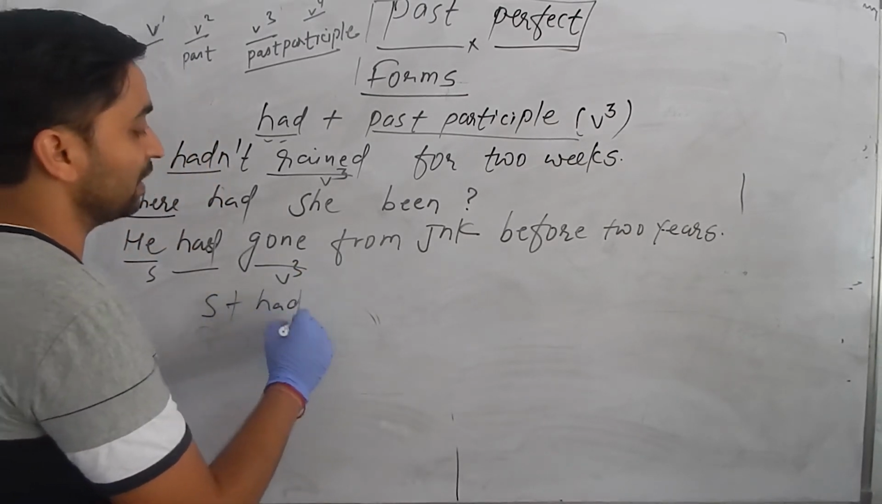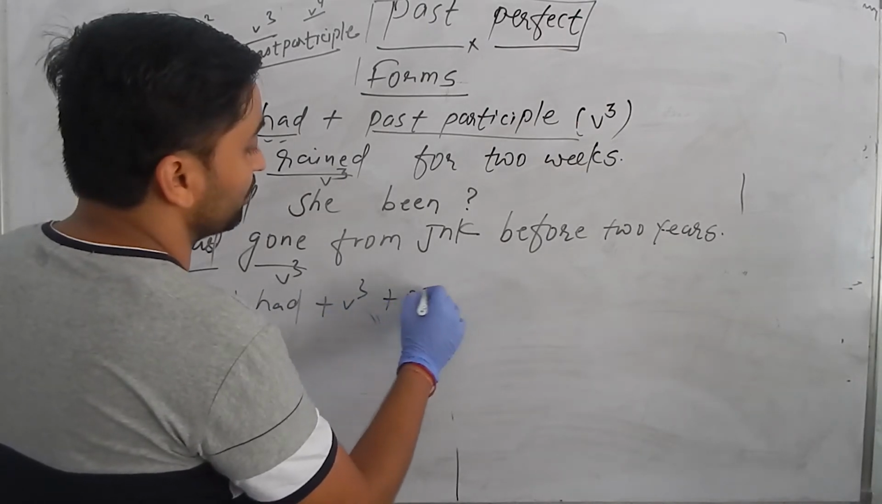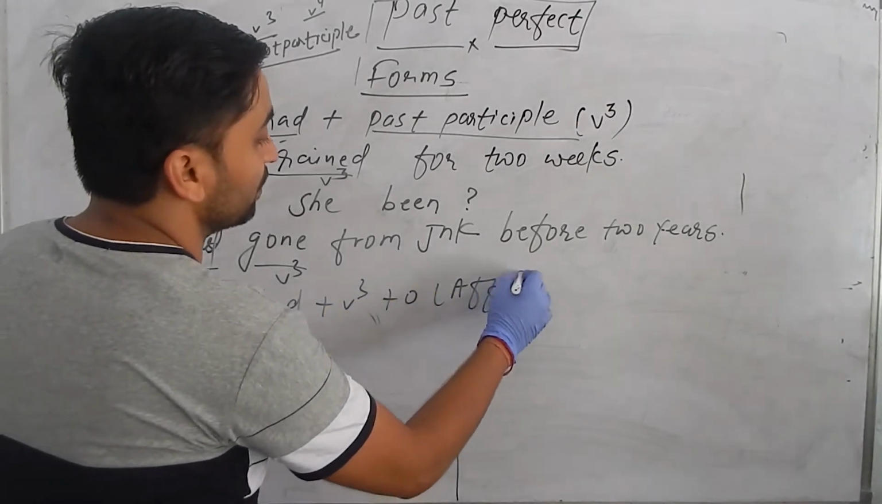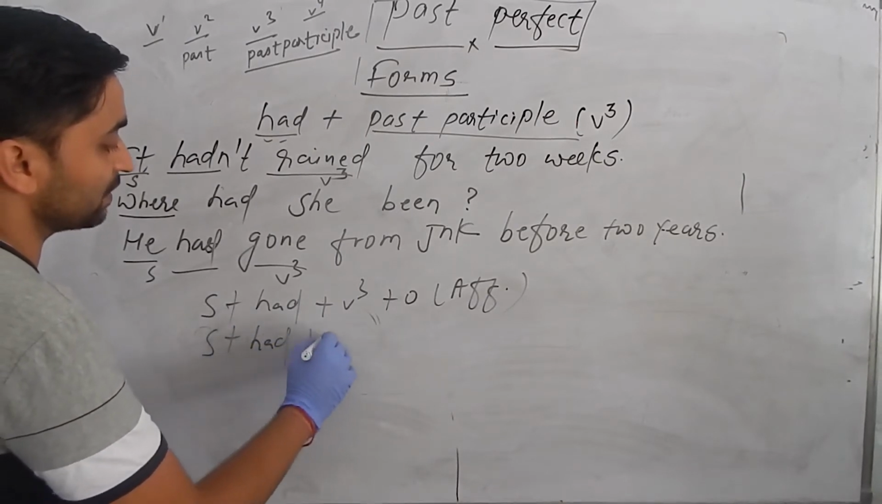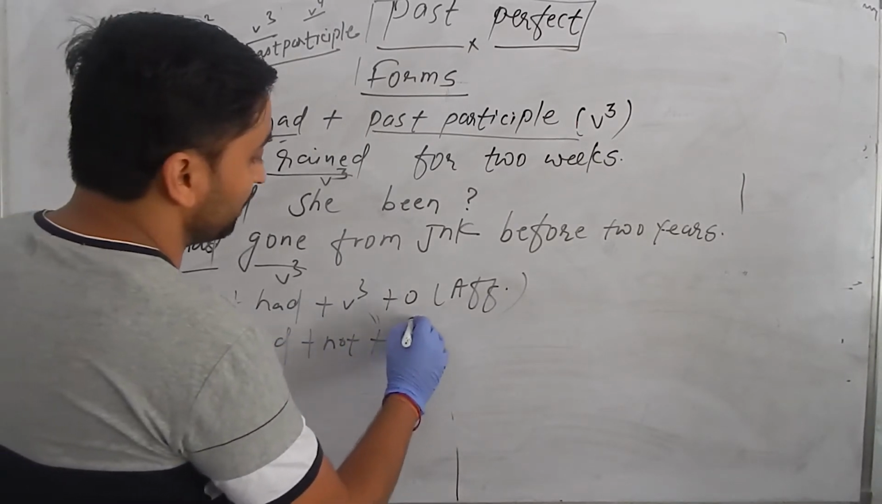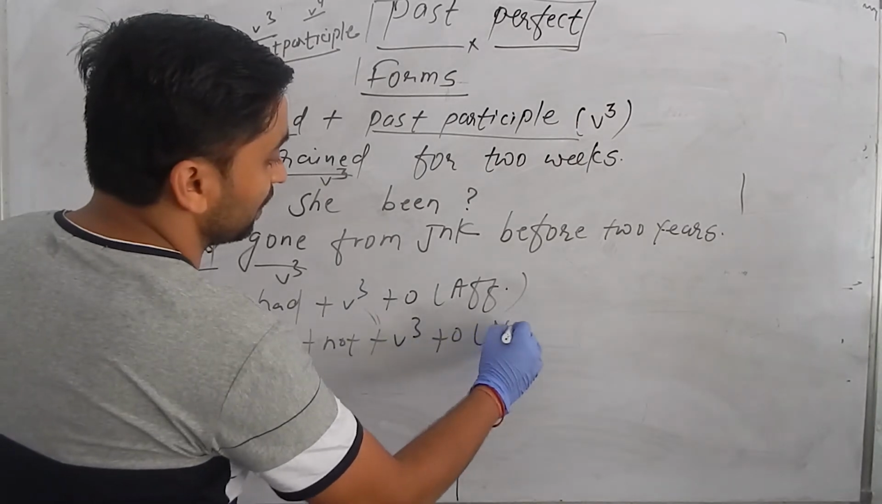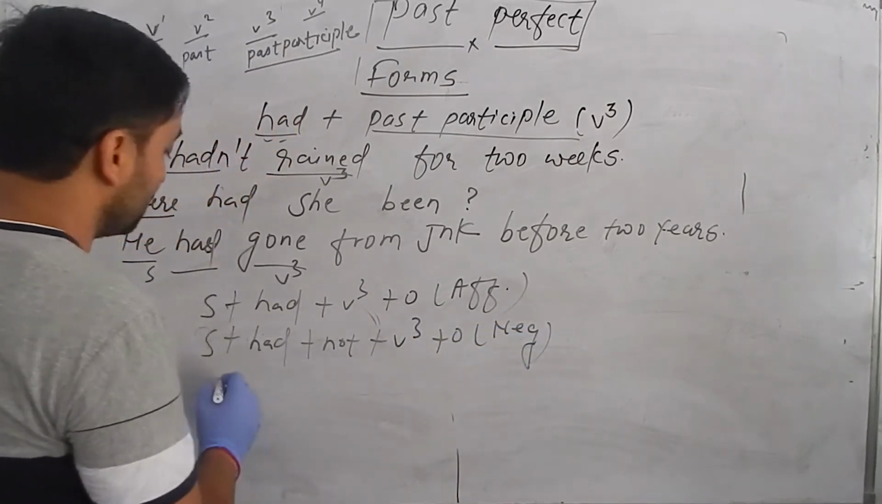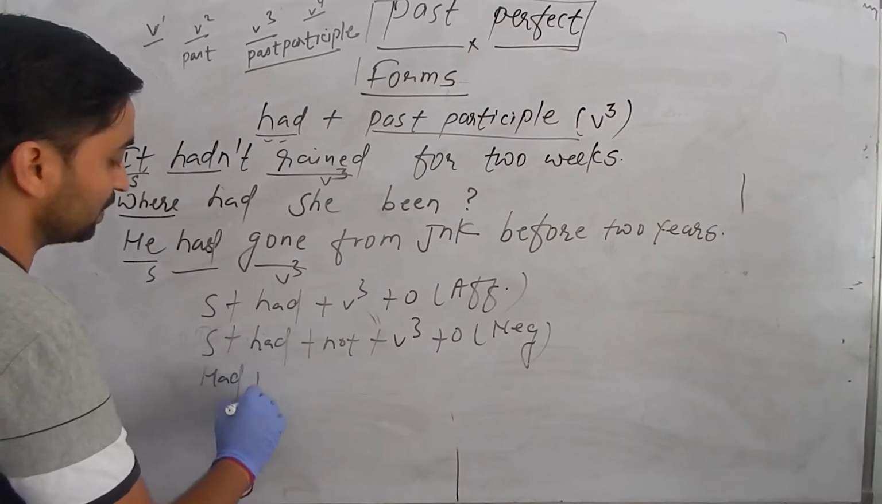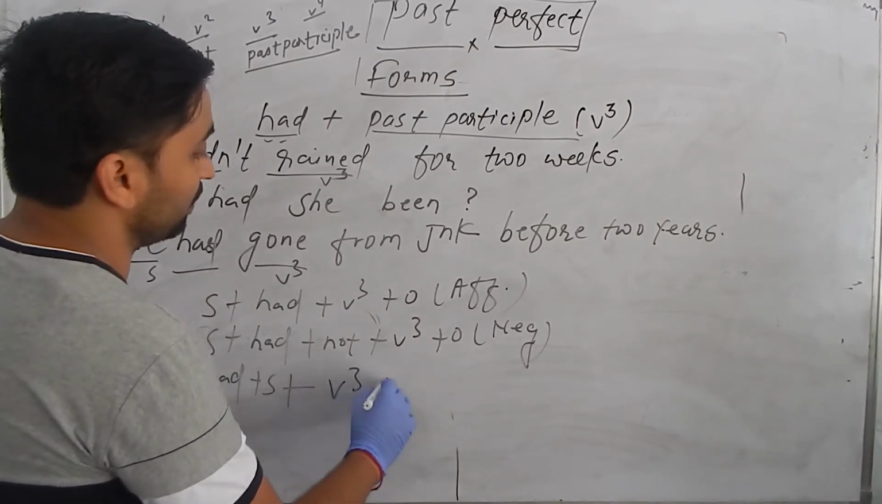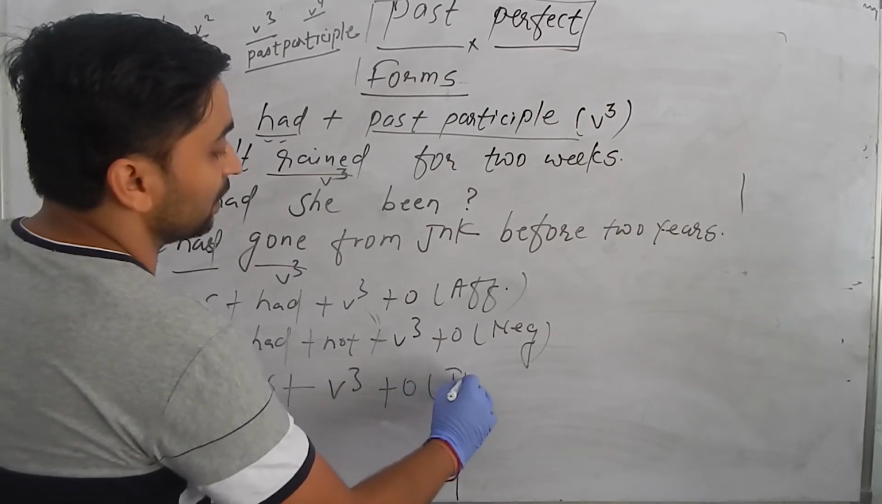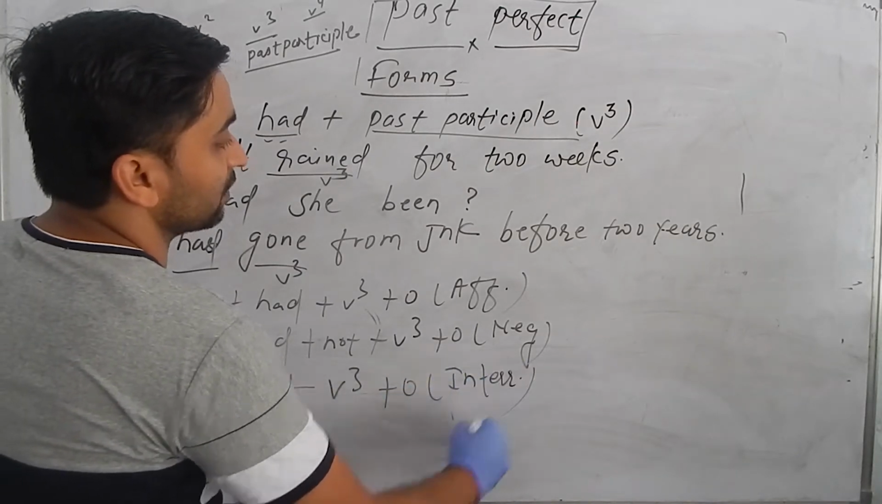Subject plus had plus V3 plus object. It is the affirmative one. Similarly, negative: subject plus had plus not plus V3 plus object. It is the negative one. And interrogative: had plus subject plus V3 plus object. It is the interrogative structure.